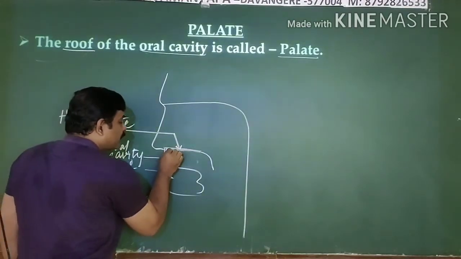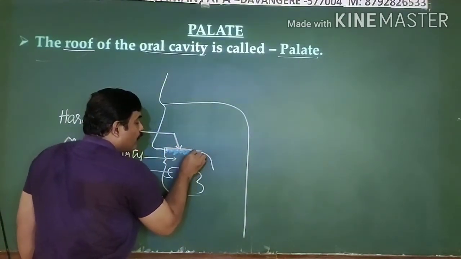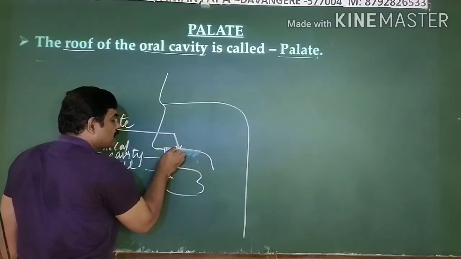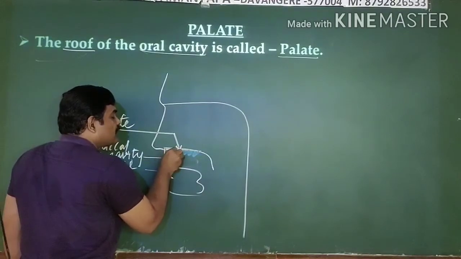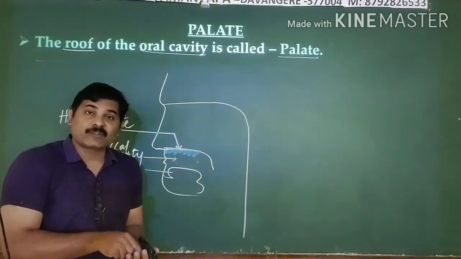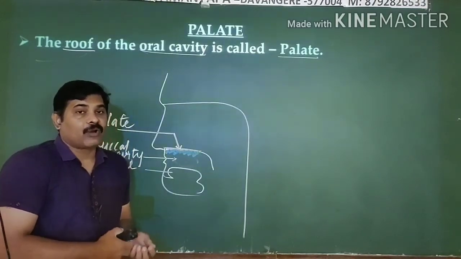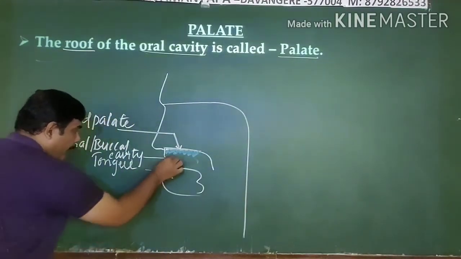Even you can experience, if you touch the ventral side of this palate with your finger, you can see these ridges, and these ridges are known as rugae or palatine rugae.